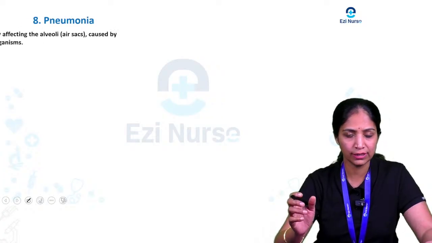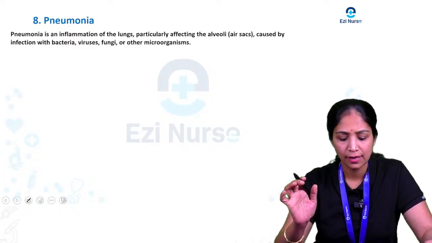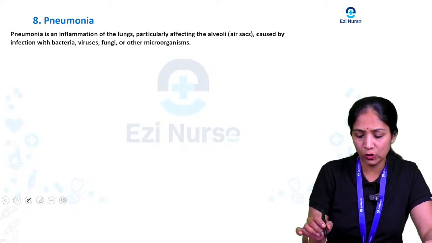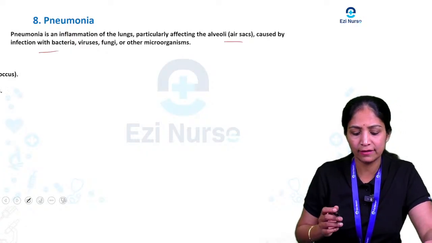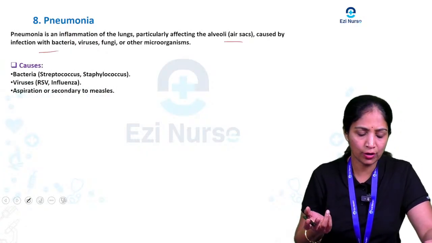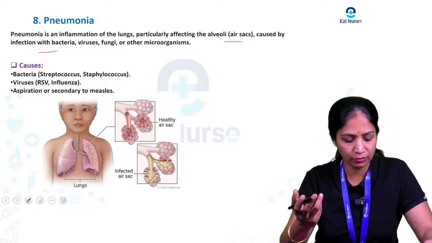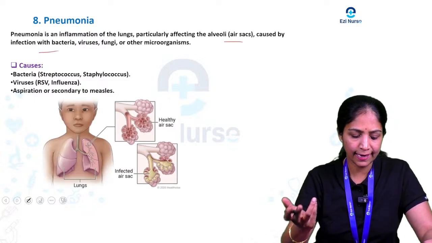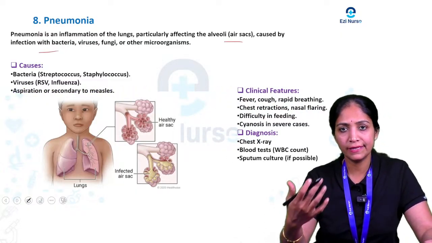Next is pneumonia. So what do you mean by pneumonia? Pneumonia is inflammation of the lungs, particularly affecting the alveolar air sacs, caused by infection with bacteria, virus, fungi or any other microorganism. So what are the main causes of pneumonia? Either bacterial pneumonia or viral pneumonia, or aspiration can also cause pneumonia.